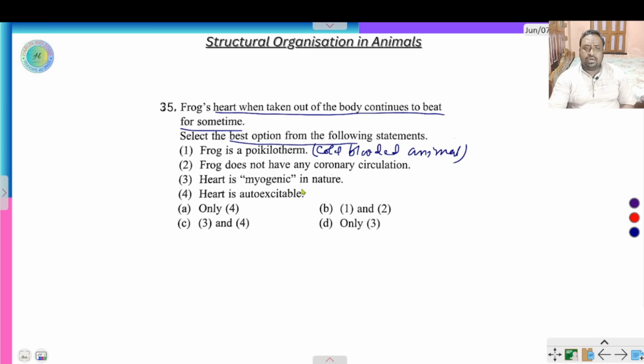Why? Because the muscle of heart or cardiac muscle is myogenic in nature. That is, the nerve impulse starts from the SA node to the AV node by muscle. So it's called myogenic heart, right? Heart is also auto-excitable. So 3 and 4 is the correct option.